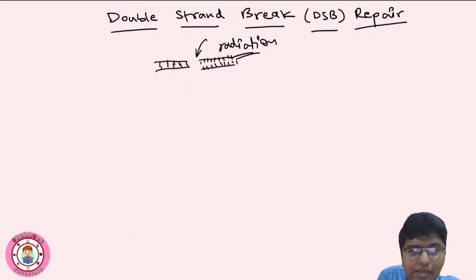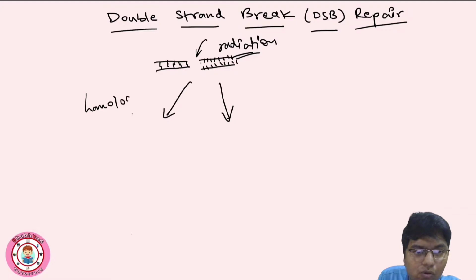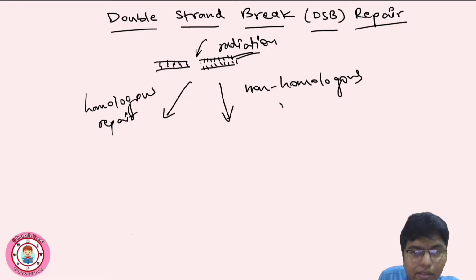So these are repaired by two pathways. First is the homologous repair, and the second is the non-homologous repair. What is this homologous and non-homologous?